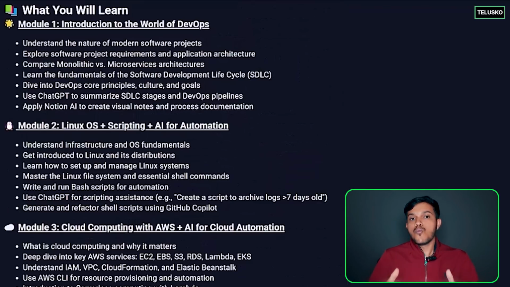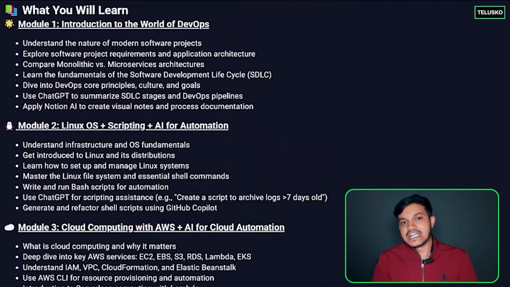The focus here is whatever skills or services are required in order to learn the upcoming DevOps tools; we will be focusing on that, right? So all the major AWS services we are going to understand, which you can also see here. Now, it is not specific to any AWS certification. It is for a DevOps engineer.